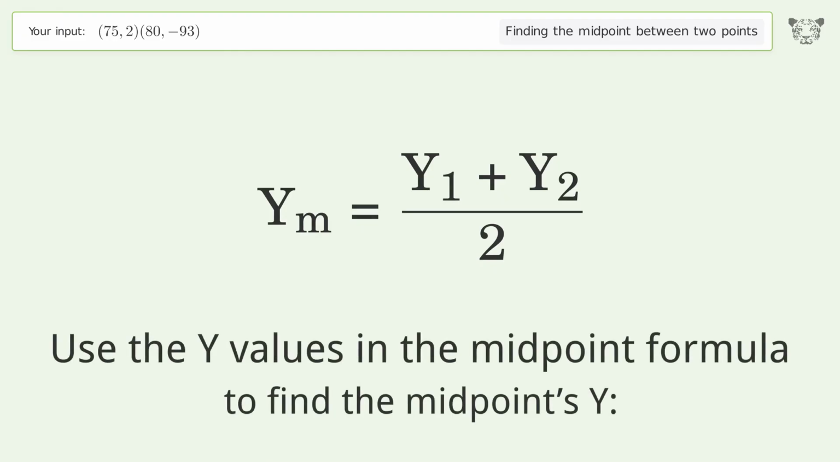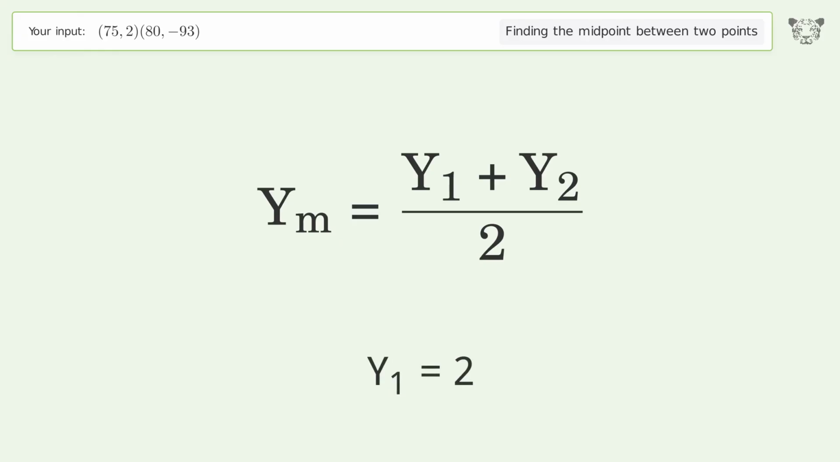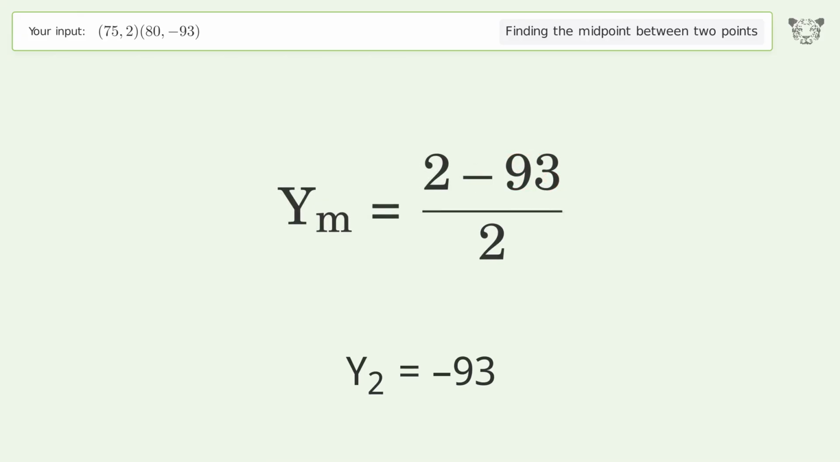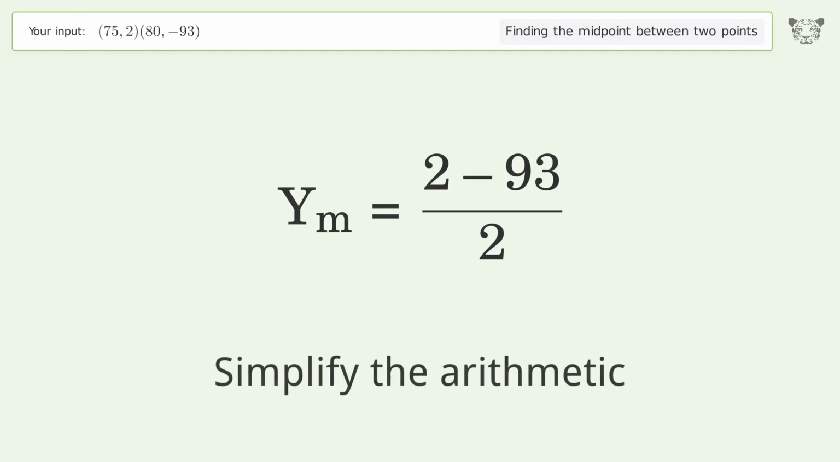Use the y values in the midpoint formula to find the midpoint's y. y1 equals 2. y2 equals negative 93. Simplify the arithmetic.